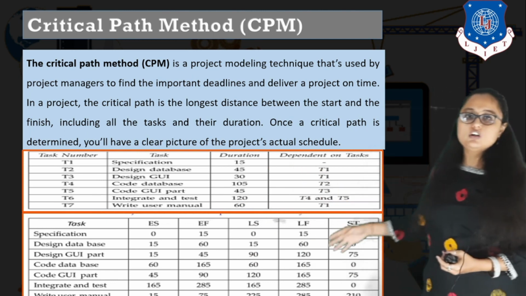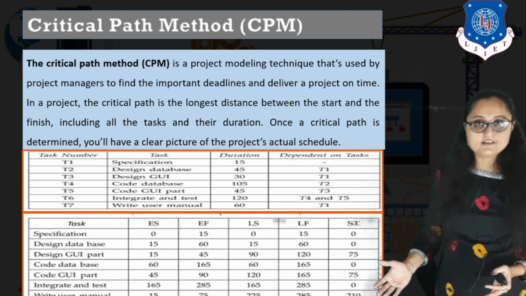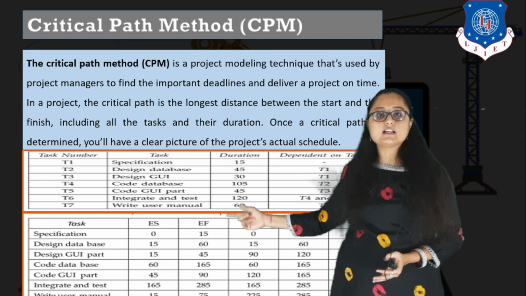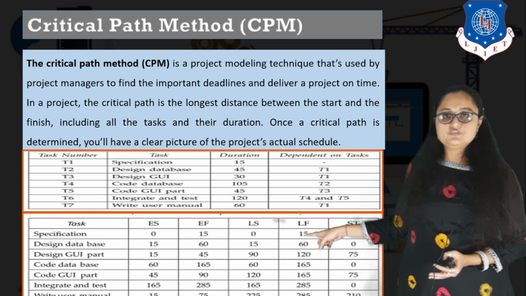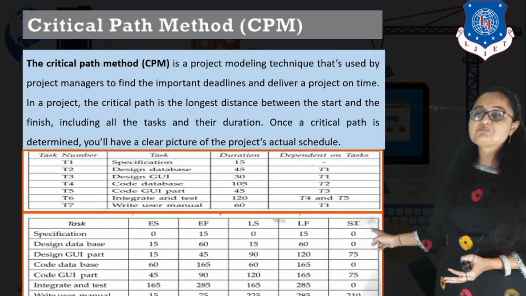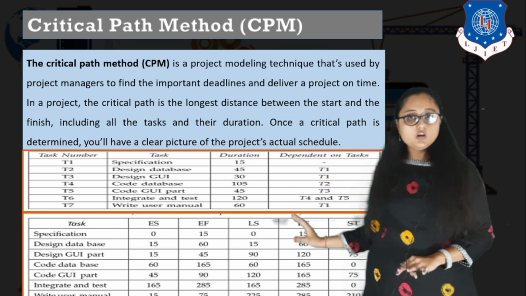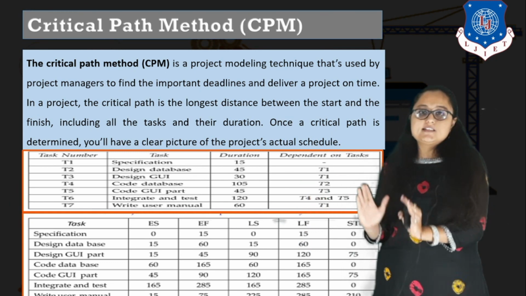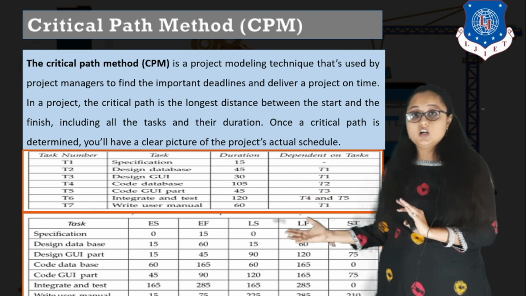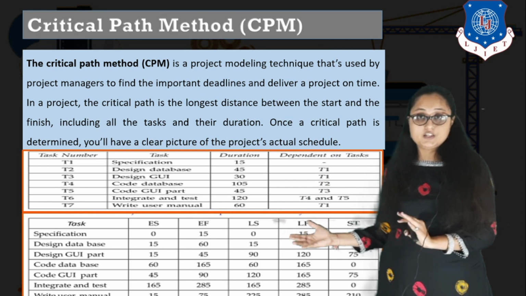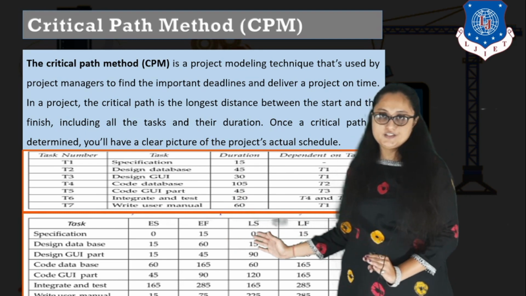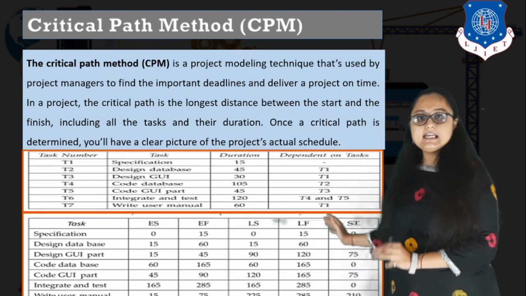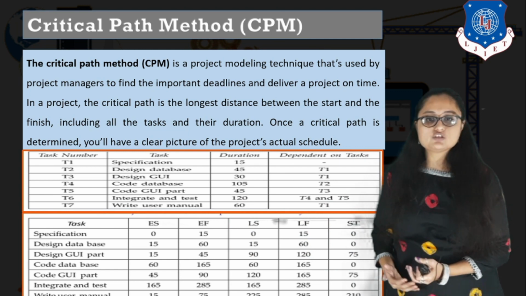Now these are the columns: ES stands for earliest start, EF stands for earliest finish, LS stands for latest start, LF stands for latest finish and ST stands for slack time. Now here we are going to see only earliest start and earliest finish. When we draw the graph, we are going to study only earliest start and earliest finish time. LS, LF and slack time we will see later on. So let us study what is earliest start and earliest finish time.